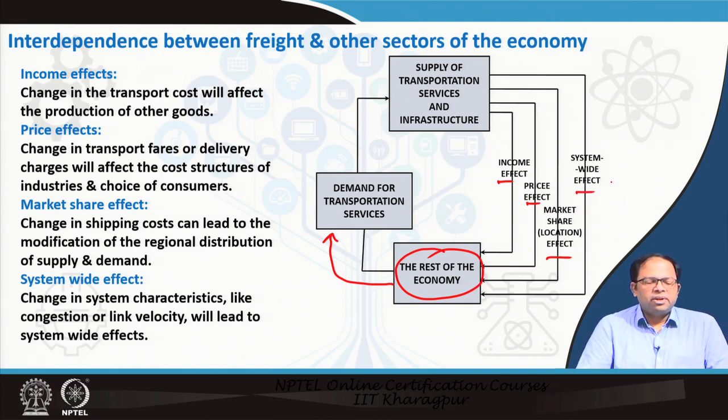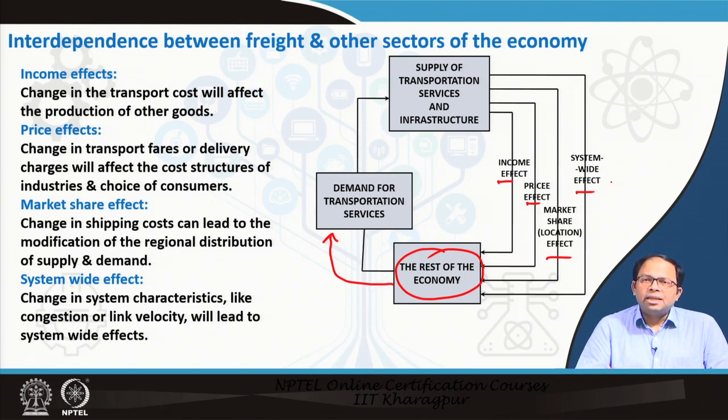So what is income effect? Income effect is that a change in transport cost will affect the production of other goods. So this is the first effect. Then price effects: a change in transport fares or delivery charges will affect the cost structures of industries and the choice of consumers. We always say that whenever the price of freight increases, like suppose there is an increase in fuel price, immediately transporters will say we will increase cost, and as soon as that is done, the prices of goods rise in the market.